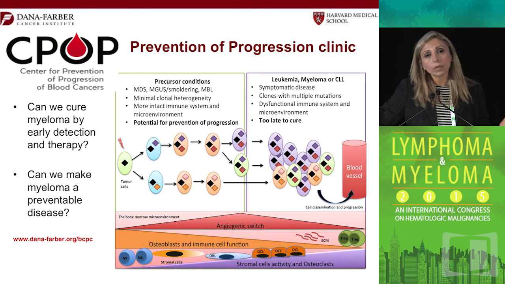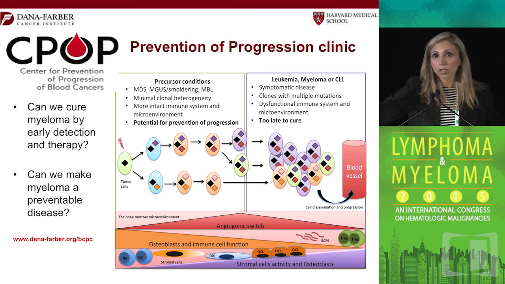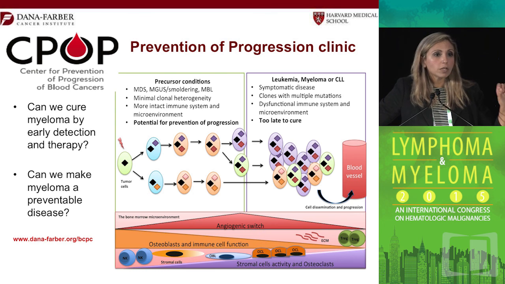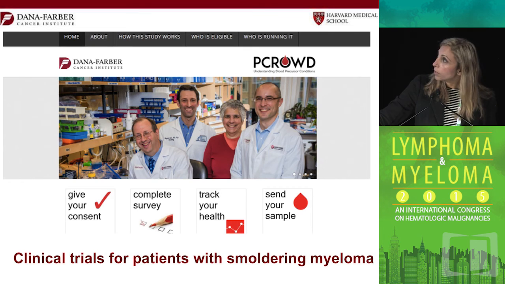And the whole idea is looking at all pre-malignant conditions in hematological malignancies, whether it's CLL, MDS, or myeloma, or Waldenström, and asking the question, why do certain patients with MGUS and smoldering progress and others don't? What are the changes that occur that are cell autonomous or non-cell autonomous, immune regulation, stroma, other changes? And how can we prevent that? How can we develop active therapeutic agents, whether it's vaccines, immune therapy, other agents that truly prevent progression of patients from smoldering disease to myeloma disease?